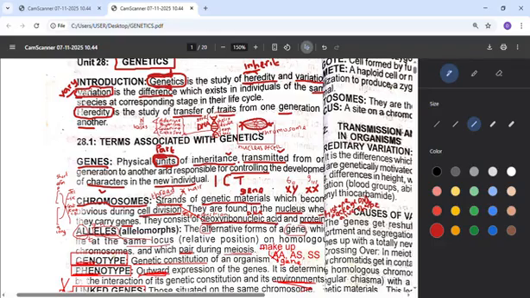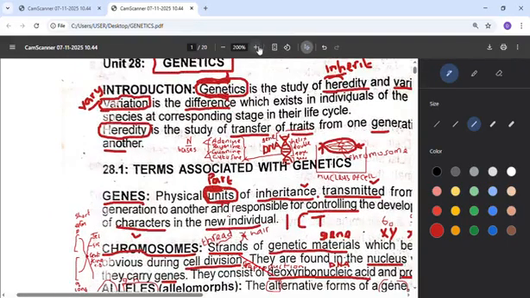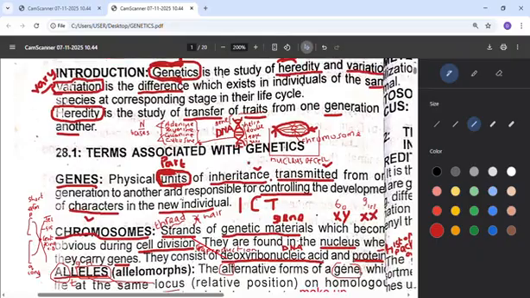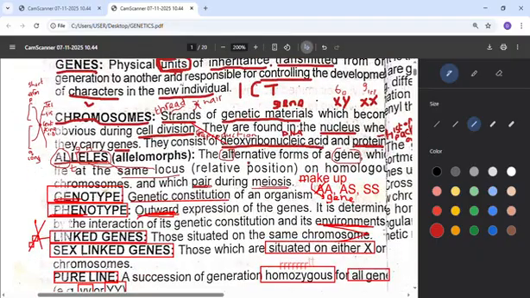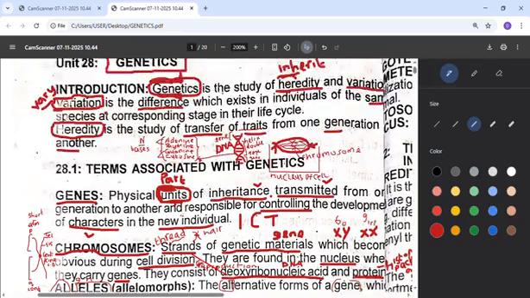Now another word is chromosome. What is chromosome? Chromosomes are strands of genetic materials. When you hear strand, something that looks like hair, that's what we call strand. Like you can say strands of hair. That's chromosome. As you can see what I drew here, something that looks like this X is called chromosome. So it's a strand of genetic material. That means this strand of chromosome has some genetic materials in it. It has what we call gene in it, and that gene is actually in the DNA, because chromosome contains what we call DNA, and this DNA is now having gene in it.